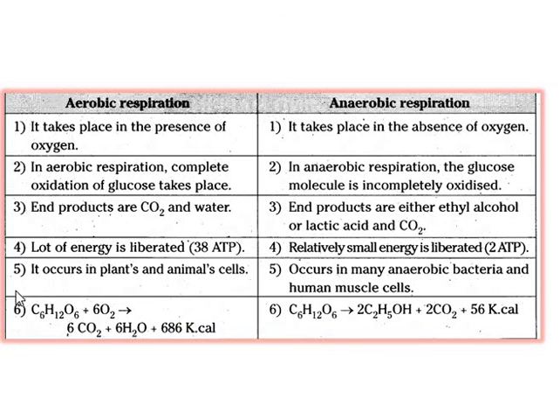In the case of aerobic respiration, the complex organic substance, that is glucose, is oxidized to carbon dioxide and water, and 686 kilocalories of energy is formed. In anaerobic respiration, after the oxidation of glucose in the absence of oxygen, it is converted into 2 molecules of ethyl alcohol, 2 molecules of carbon dioxide, and 56 kilocalories of energy.